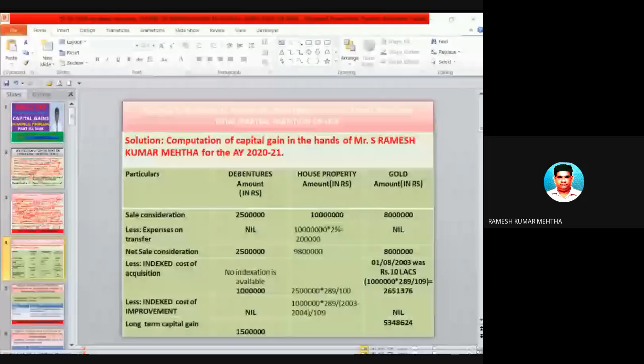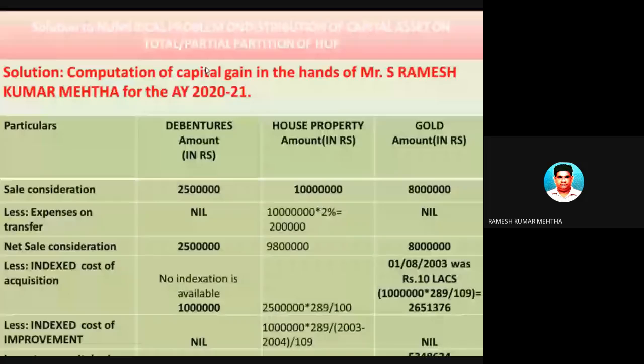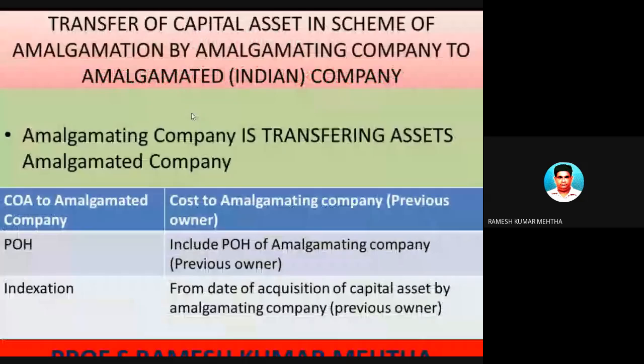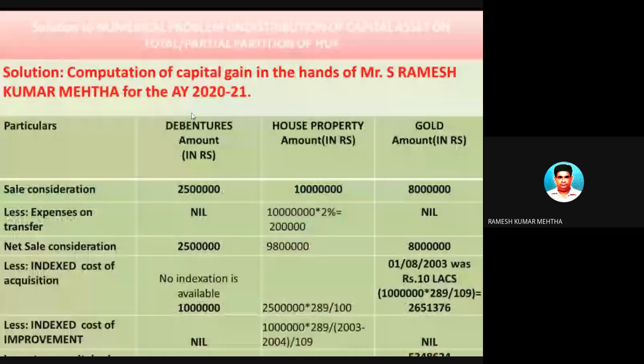The slide is there. So let's solve the numerical problem and compute what is the tax to be paid by Mr. S. Ramesh Kumar Mehta. In this case, we will find out the gain he has got from the sale of debentures, the gain from the sale of house property, and the gain from the sale of gold.